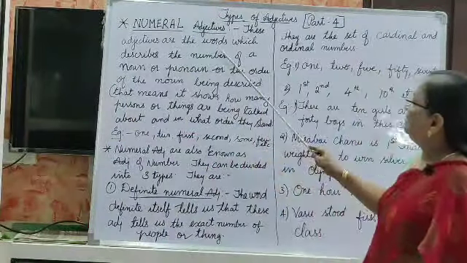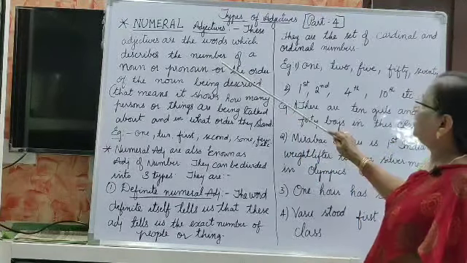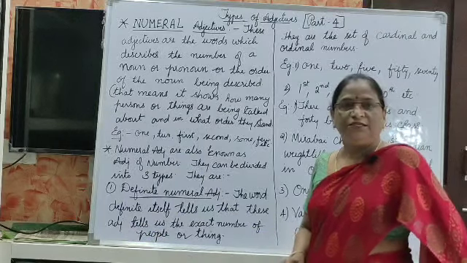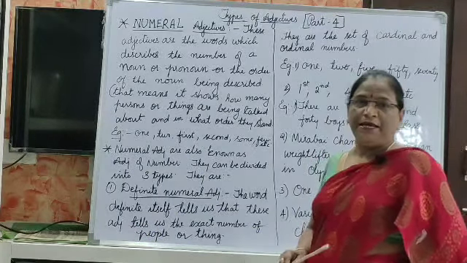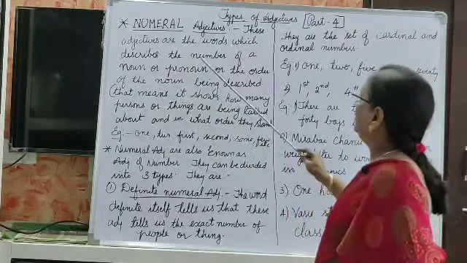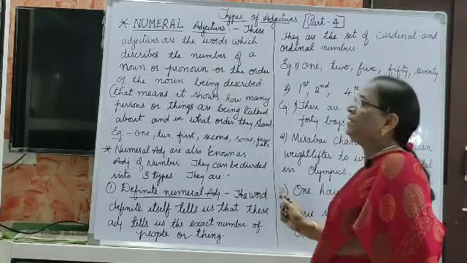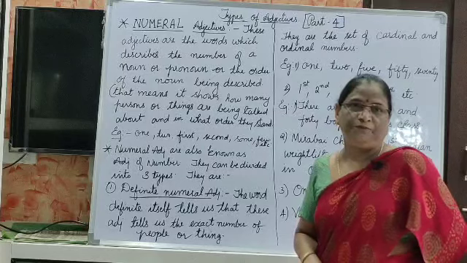These adjectives are the words which describe the number of a noun or pronoun, or the order of the noun being described, as I told you.